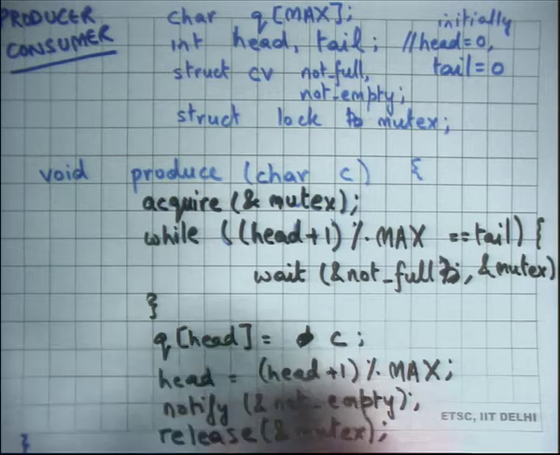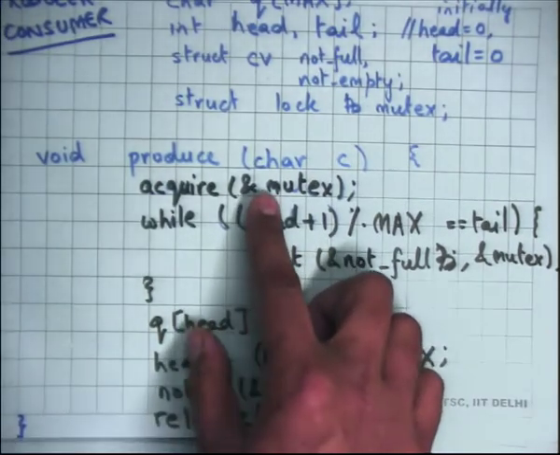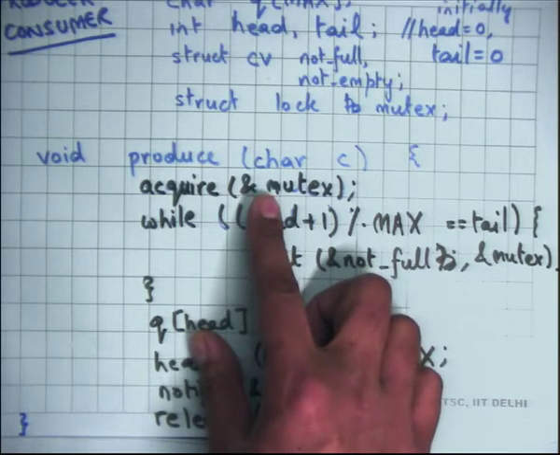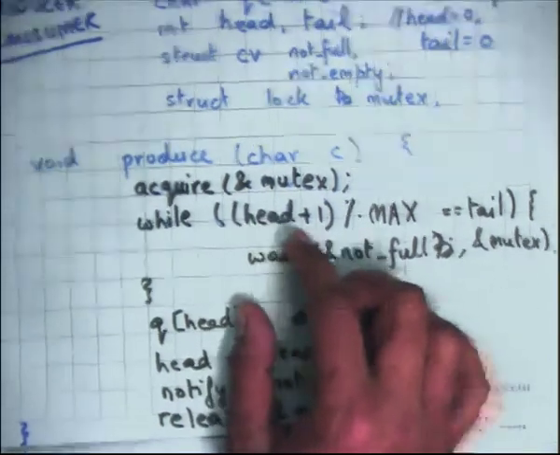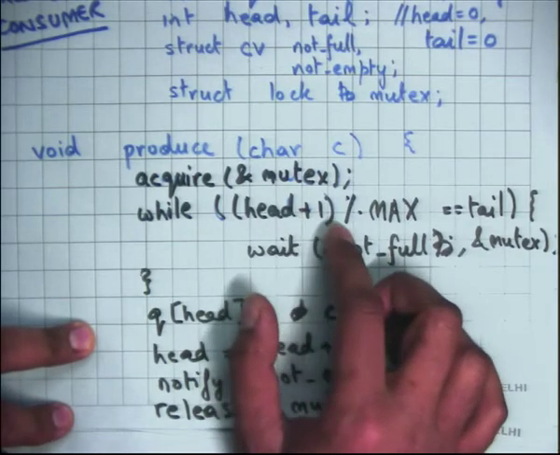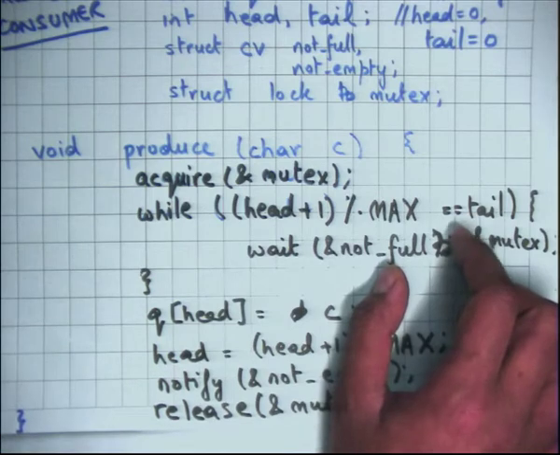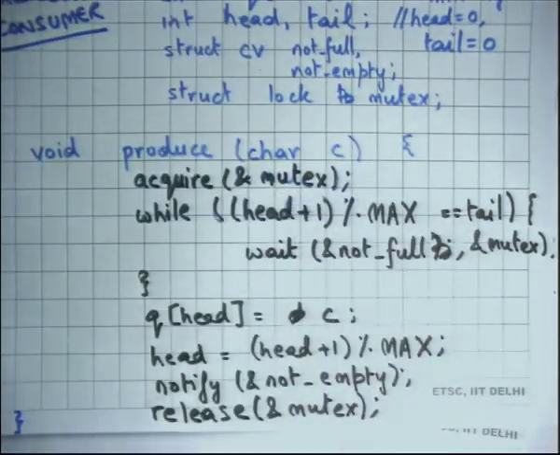All right. Okay, so let's see how a producer works. The producer needs to first acquire the lock, because it's going to read and write shared data. So it acquires the mutex, and then it checks whether the queue is full. And in our case, because it's a circular buffer, checking if the queue is full involves checking if head plus 1 mod max is equal to tail. And notice, because I have the lock, I can do this without having to worry about concurrent changes or reads or writes to head at all, right?